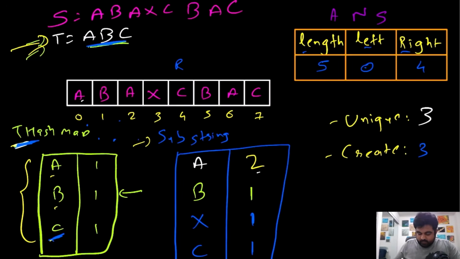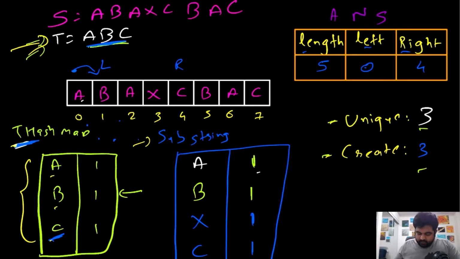So now, because the previous value of the left pointer was over here, and now we jump to this place. So now the left pointer is here, but the moment we update the left pointer, we will also have to reduce the value inside our substring hash map. So now there is only one occurrence of a. So far this condition is already true, because both this 3 and 3 are matching, right?